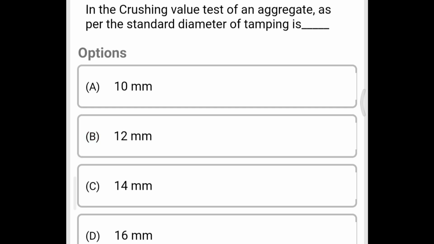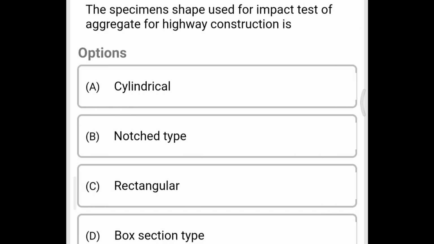Next question, in the crushing value test of the aggregate as per the standard diameter of tamping rod is option A 10 mm, option B 12 mm, option C 14 mm, option D 16 mm. The correct answer is option D 16 mm. Next question, the specimen shape used for impact test of aggregate for highway construction is option A cylindrical, option B notched type, option C rectangular, option D box section type. The correct answer is option A cylindrical.